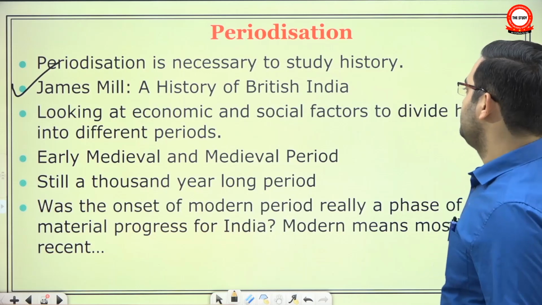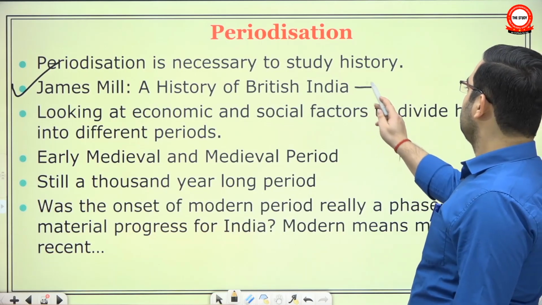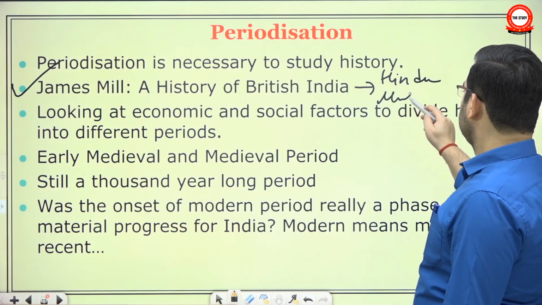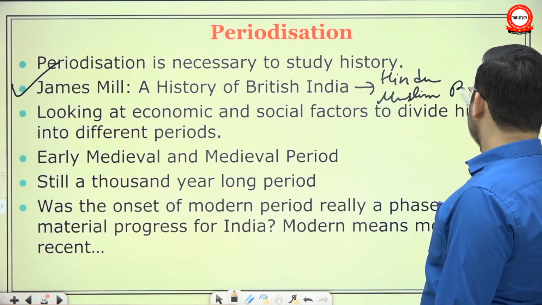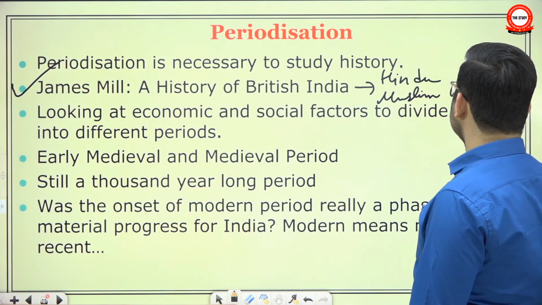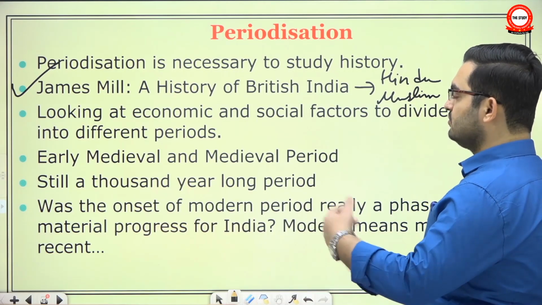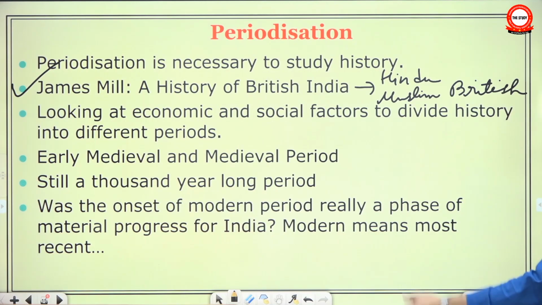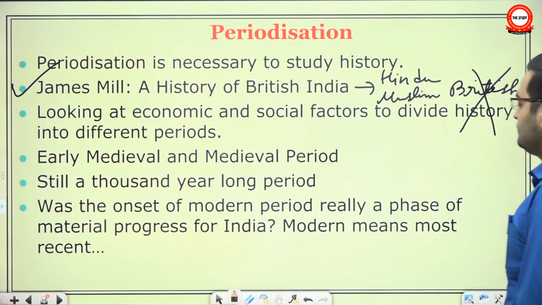He wrote a book called History of British India, and he divided India's history into Hindu, Muslim and British. Three periods. He said Hindu because the country was Hindu. I don't know, maybe he thought that the religion of ruling class was Hindu, all of them were Hindu, maybe in his ignorance he thought. Then medieval was called Muslim, because he thought the entire ruling class was Muslim. And then at third, instead of calling Christian, he says British. And so earlier religion was more important, but now the nationality is more important for some reason, I don't know.